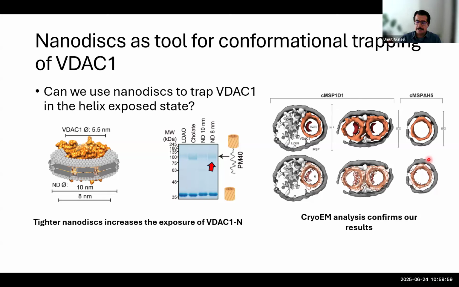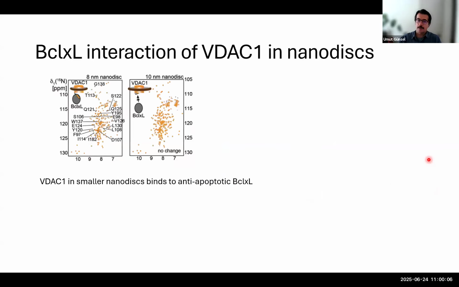Okay, now we for the first time showed that the helix-exposed state actually exists with a structural method, and we wanted to check if this helix-out state can bind to its interaction partner, the anti-apoptotic BCL-XL. And here you can see the NMR spectrum of BCL-XL, and addition of the smaller nanodiscs on this sample actually induces chemical shift perturbations at specific residues in this protein.